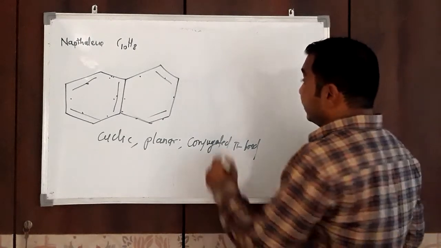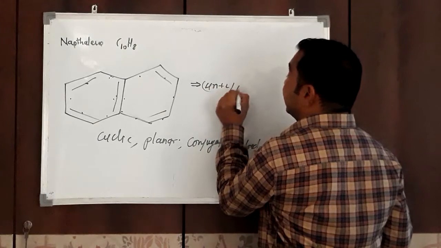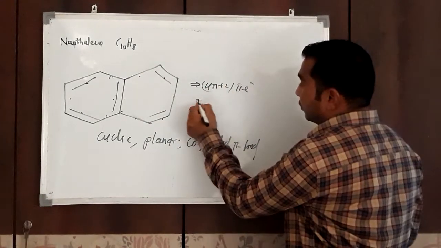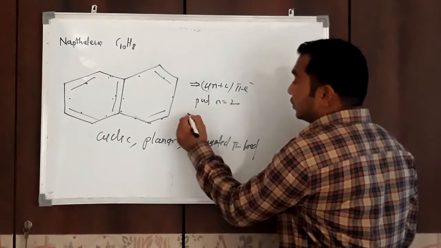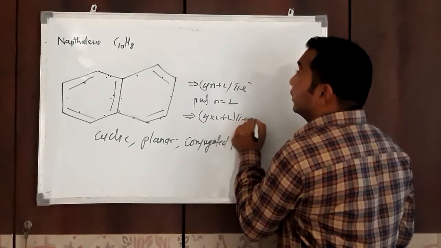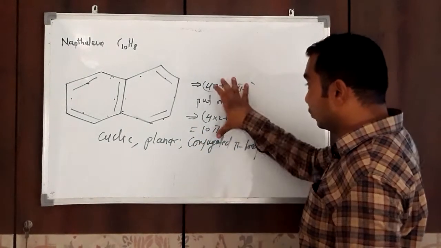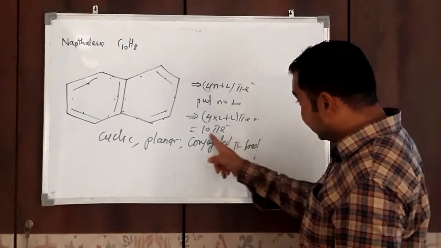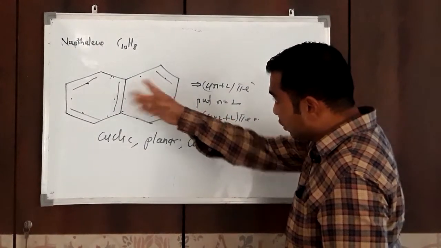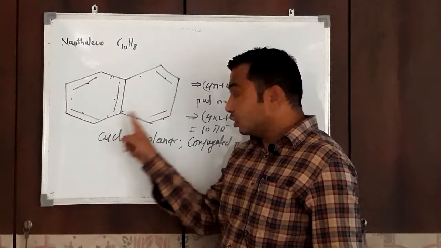Now, is 4n plus 2 pi electron present in the molecule or not? If we put n equal to 2, then 4 into 2 plus 2 is 10 pi electron. Practically, how many pi bonds are present?